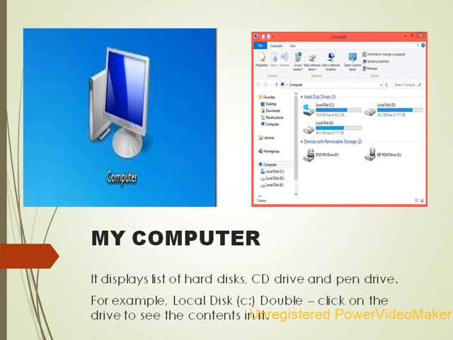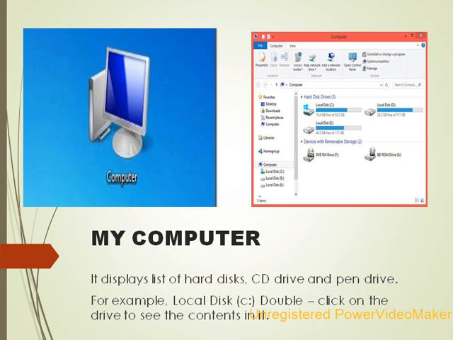My Computer. It displays a list of hard disks, CD drives and pen drives. For example, local disk. Double click on the drive to see the contents in it. When you see the My Computer icon on your desktop and double click on it, it will open a window.